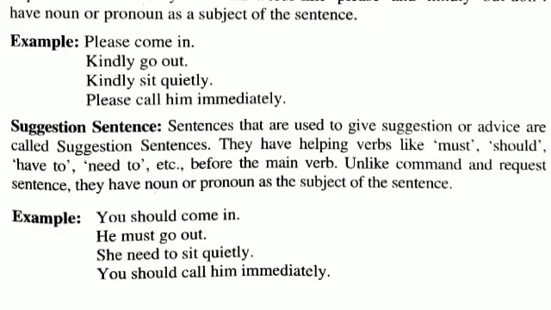Unlike command and request sentences, they have a noun or pronoun as the subject of the sentence. For example, you should come in. He must go out. She needs to sit quietly. You should call him immediately. So you can see these sentences have a pronoun.